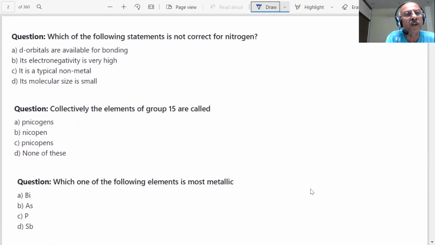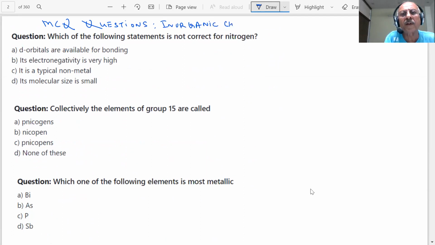So if I have to see MCQ questions in inorganic chemistry, students, CBSE 12th for 2021, what is possible? What can happen? What type of questions can be there? All right. The first question is on the screen, students.